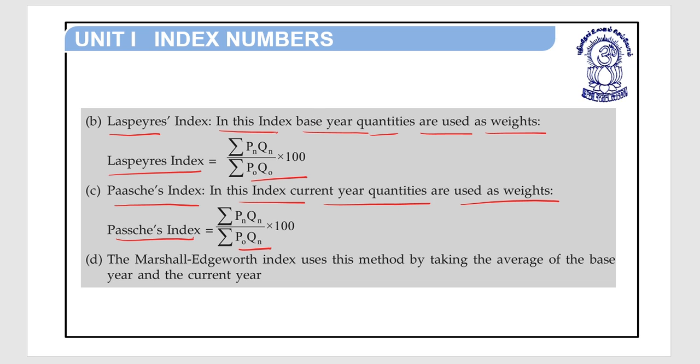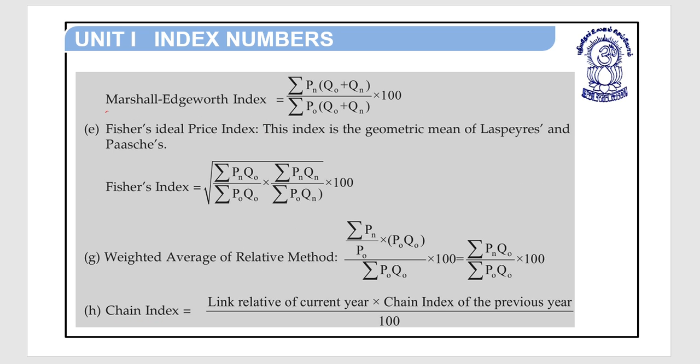The Marshall Edgeworth index uses this method by taking the average of the base year and the current year quantities. Marshall Edgeworth index is equal to sigma Pn in the bracket Q0 plus Qn upon sigma P0 in the bracket Q0 plus Qn into 100.